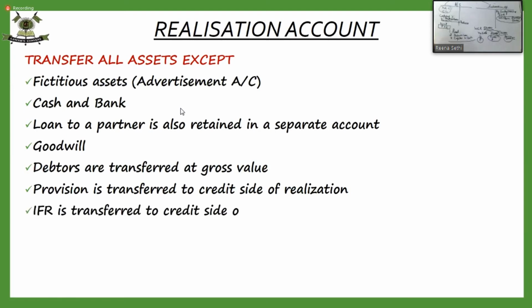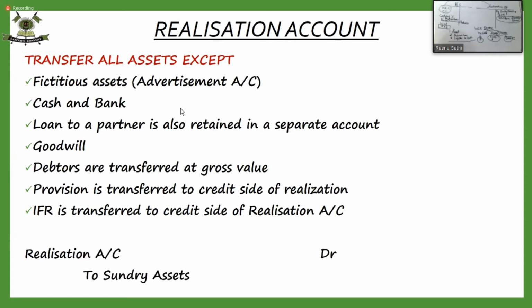This I've already explained: IFR is transferred to the credit side of the realization account. So for transfer of assets, it will be realization account debited to sundry assets account. We are closing the ledger accounts of all the assets except the above by transferring them to the realization account.